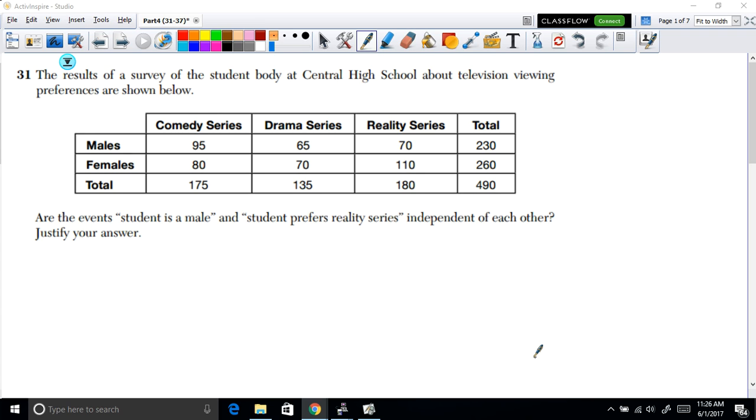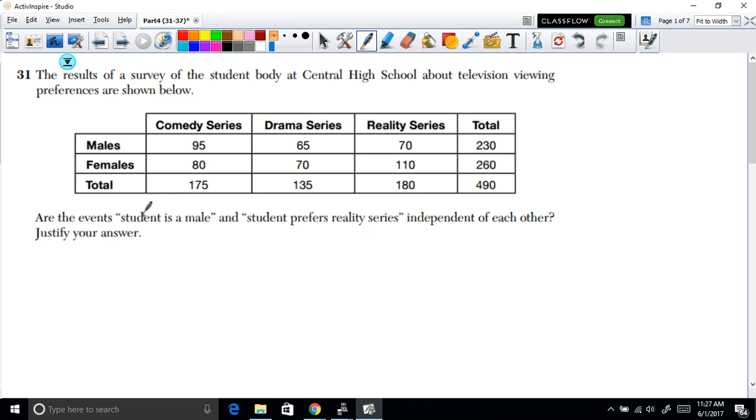Now here, in question 31, they're asking us, the results of a survey of a student body at Central High School about television viewing preferences are shown in this two-way frequency table. And the question is, are the events "student is a male" and "student prefers reality series" independent?